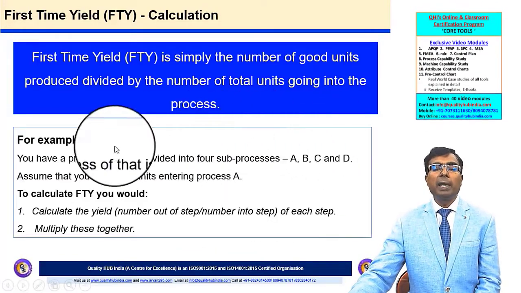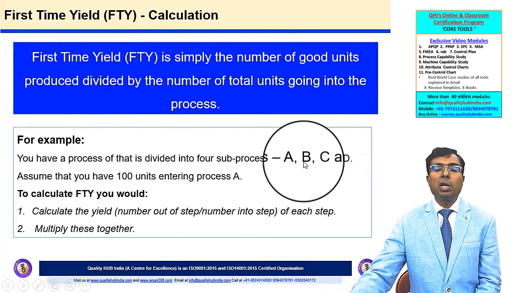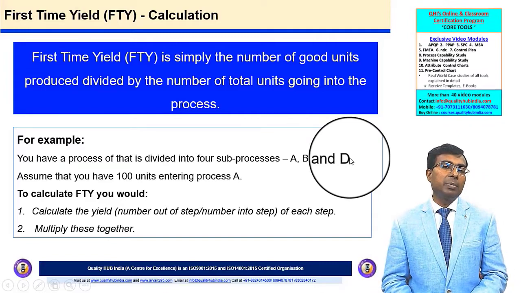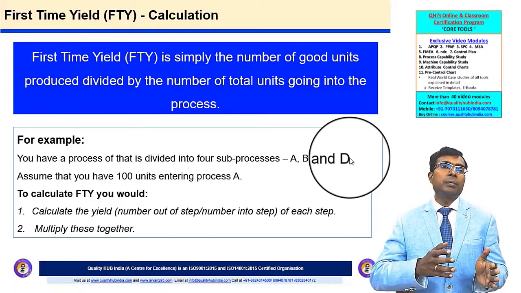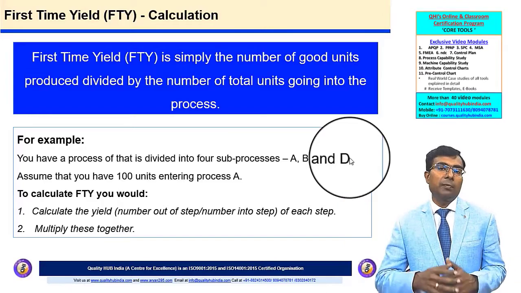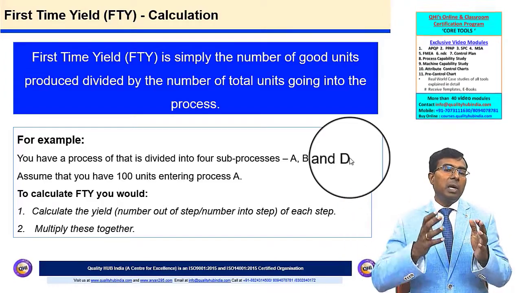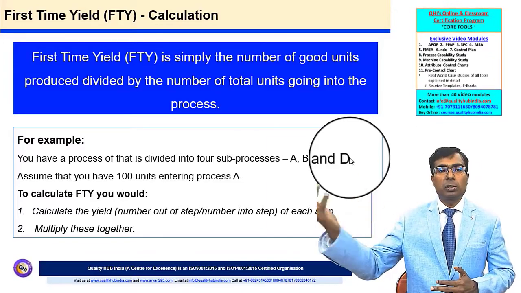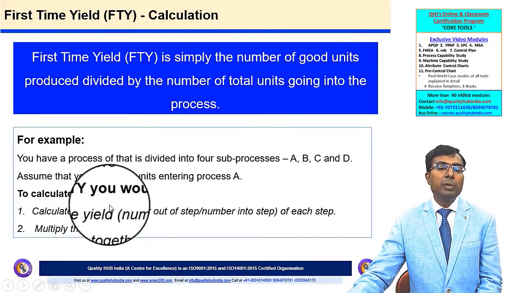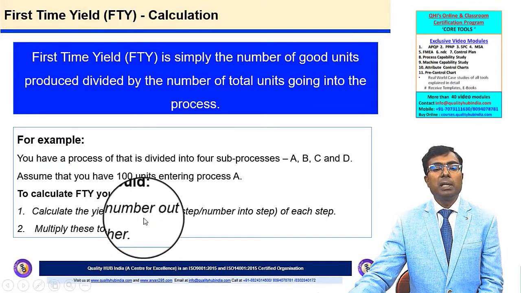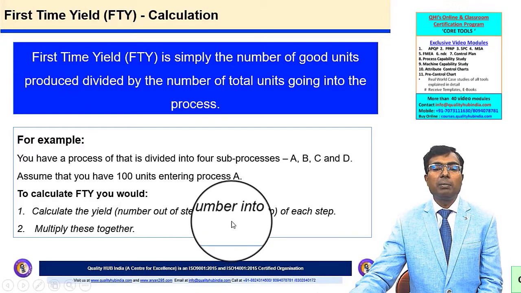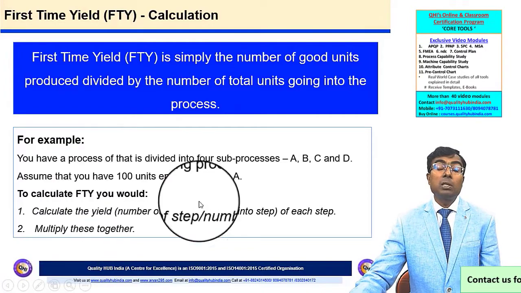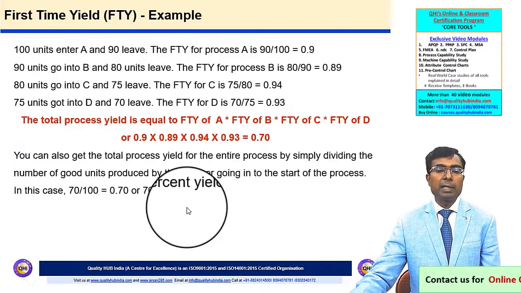For example, let's talk about a manufacturing process wherein I have 4 sub processes. For example, in a stamping process, blanking, piercing, and then forming, and then restriking. There are 4 processes. And if 100 parts are entering the process, and finally 100 parts come out from the process. To calculate the first time yield, we need to calculate the yield, which will be the number out from each step divided by the number into each step, and we need to multiply them together. So let's understand this concept with one example.